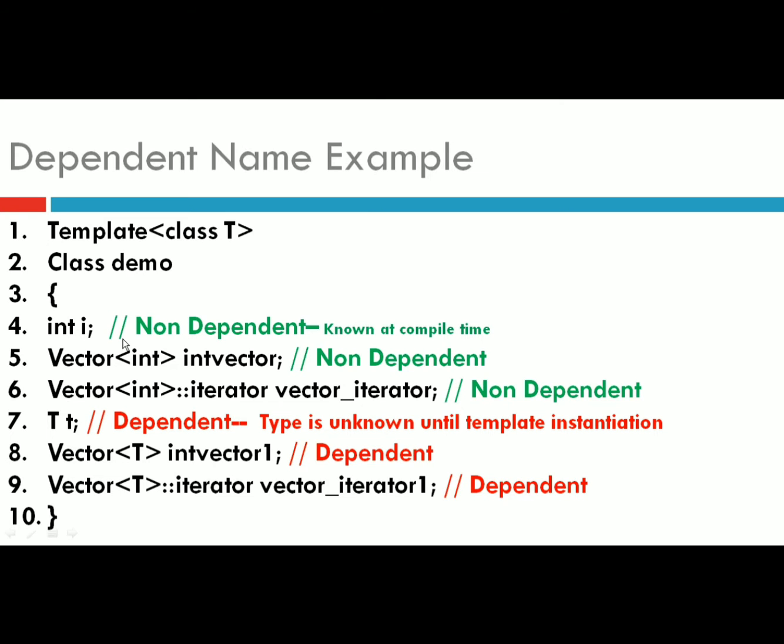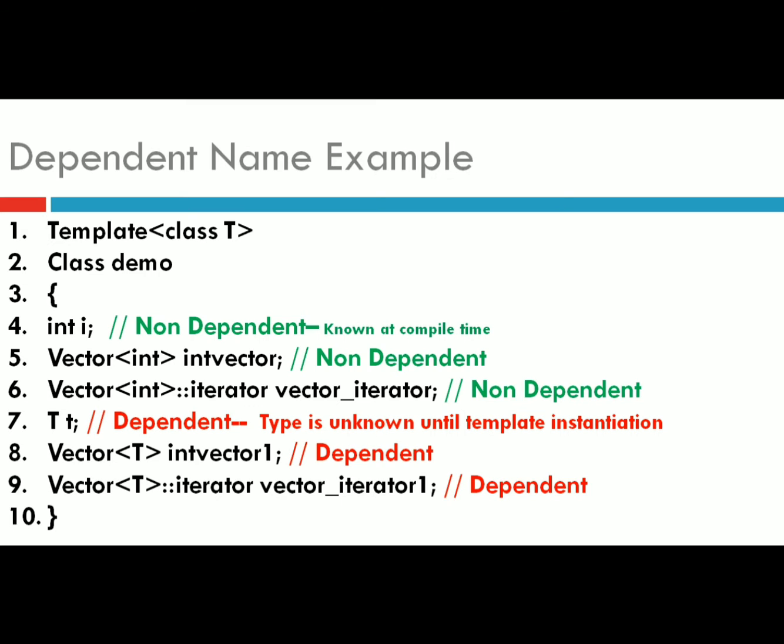Okay, in the same way, on line number 6 we are using the iterator class of vector and we are defining its type as integer. So this is also a non-dependent name. So line numbers 4, 5, 6, all of these will be non-dependent names. Why? Because their type is known at compile time.